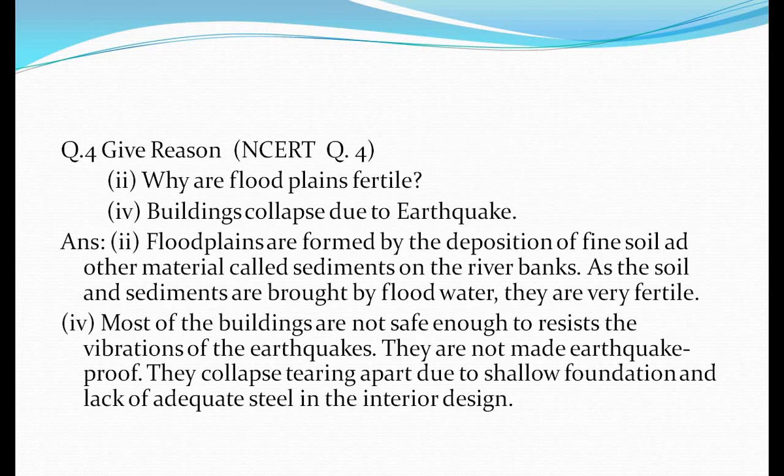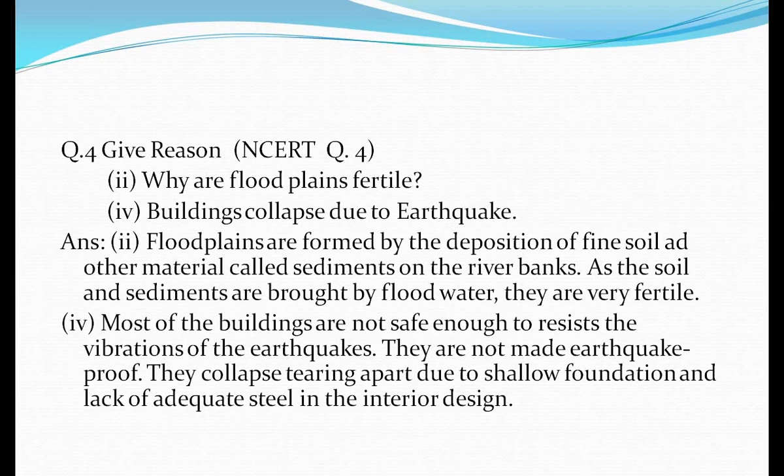Give reason: why are floodplains fertile? Floodplains are formed by the deposition of fine soil and other materials known as sediments on the river banks. As the soil and sediments are brought by flood water, they are very fertile. Actually, when rivers originate from the glaciers in the mountains and enter the plains, through their journey they carry with them every material like silt, sediments, clay, pebbles, pieces of rocks.